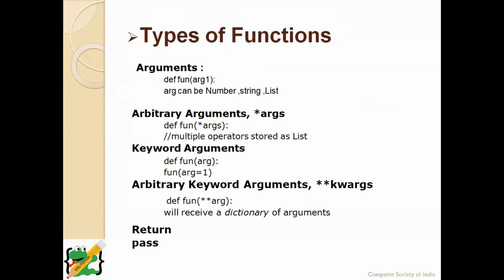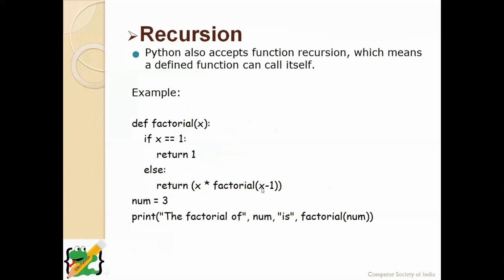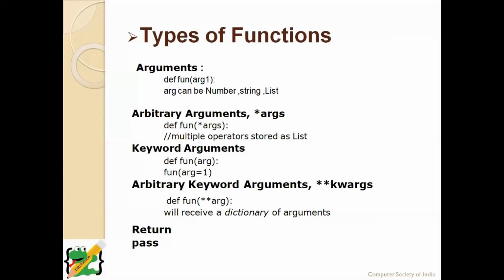What type of arguments can be passed? We can pass two types of arguments: one is args and the other is kwargs. Args means you can pass the values as a list, and it can contain multiple arguments. But the argument should be as specified. In kwargs, it will receive the argument values as a dictionary. And now we can see a few more concepts of how this works.